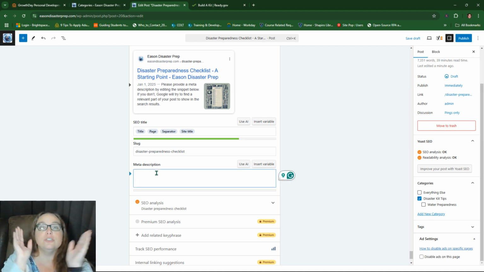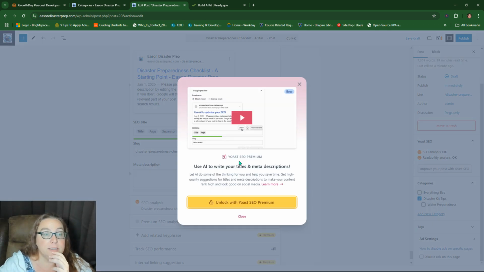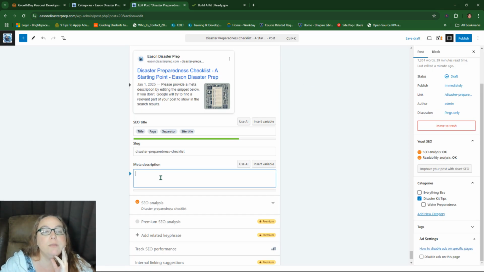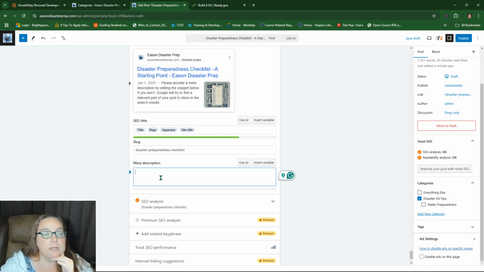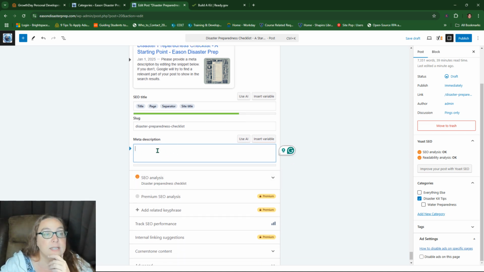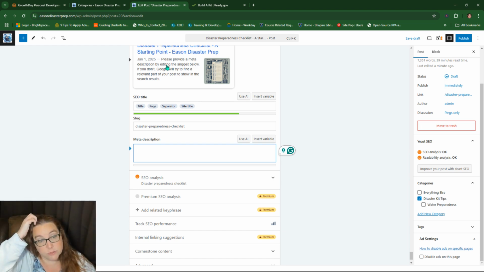And the meta description is super critical. I'm glad that they allow you to use AI now, but oh man, it's with Pro though. So you might want to use ChatGPT, because you can use the free version if you don't want to pay for it. This lets you define what this is. If you don't put this here, Google puts whatever it wants up there, and I'll tell you what, the automated stuff can be a little weird. So I'll have to think about how to do that, but you want to make sure the keyword's in there.